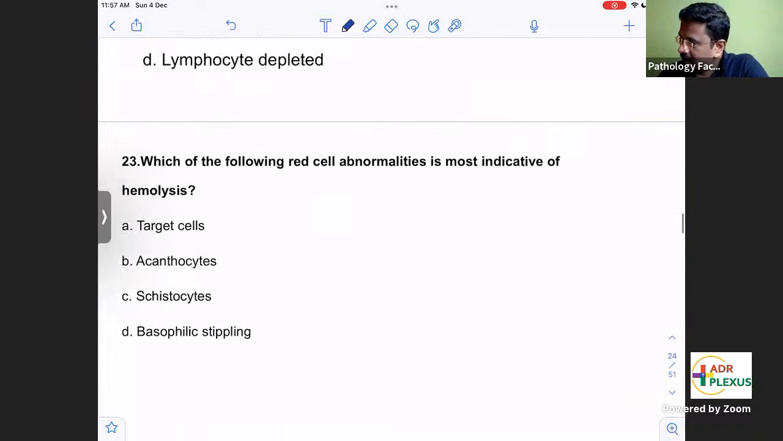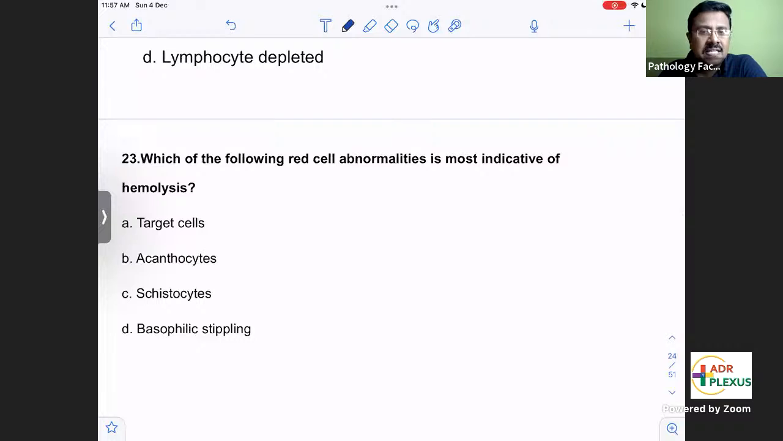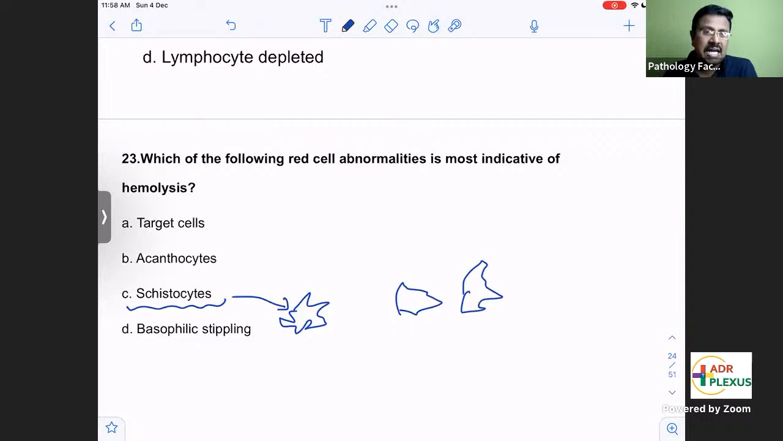Okay. Moving on to the next question. Which of the red cell abnormalities is most indicative of hemolysis? Which one is most indicative of hemolysis? Yes, you are very good. Most of you have said schistocytes. Yes, schistocytes. In disseminated intravascular coagulation or hemolytic uremic syndrome, when excessive hemolysis is occurring, in the peripheral smear you will see fragmented RBCs. These fragmented RBCs we call schistocytes.